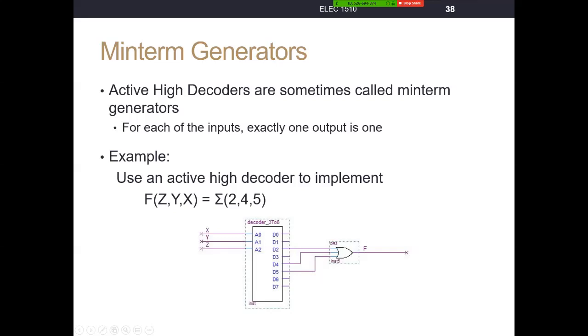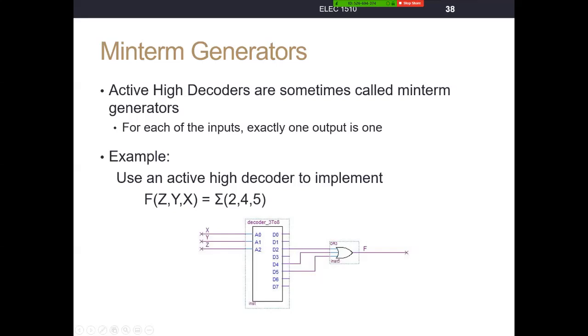So all we need to do is put in an OR gate. We have a 3-input OR gate because we have 3 minterms that need to flow into it. We tie D2, D4, and D5 to the circuit to generate F, because we know that we'll only ever have one of these inputs at a time. So whenever we have minterm 2, that will generate a 1 here and 0s elsewhere, but we know 1 ORed with 0 generates a 1.